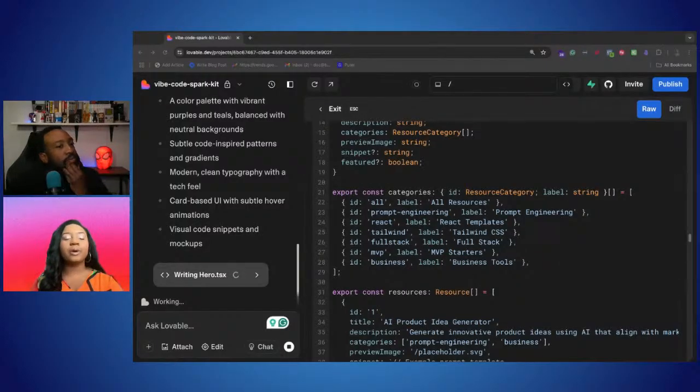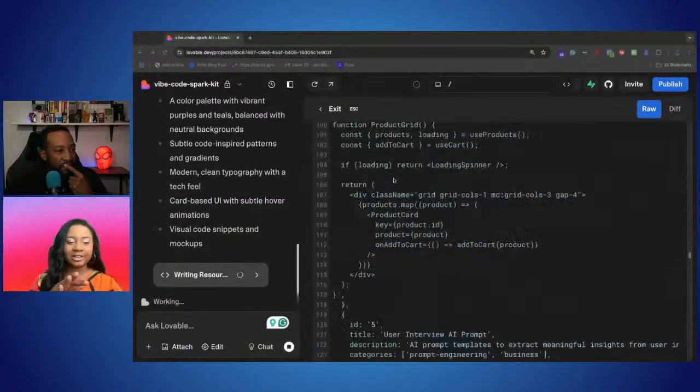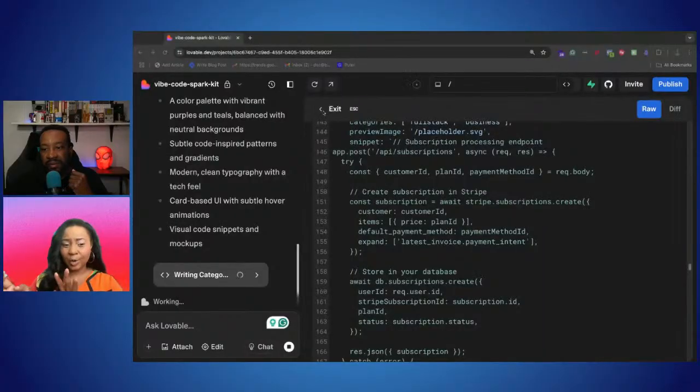Yeah, so for small projects, I make a whole bunch of them all the time. Maybe a month ago, I went to Europe on a trip and I made a Lovable packing list for my trip because I was going to different climates. One was warm and the other was cold with snow.